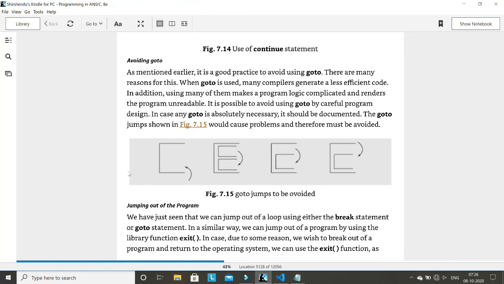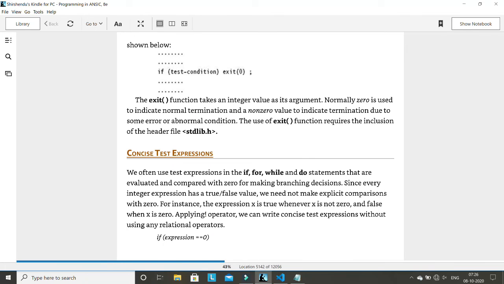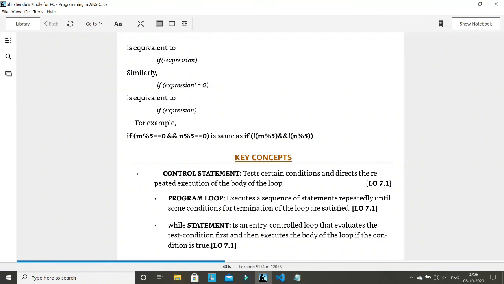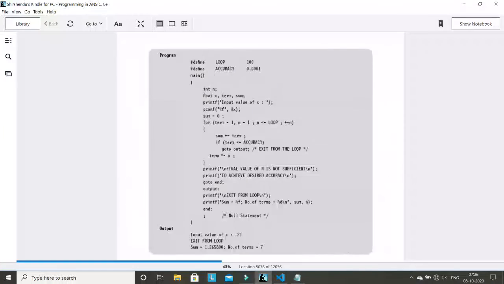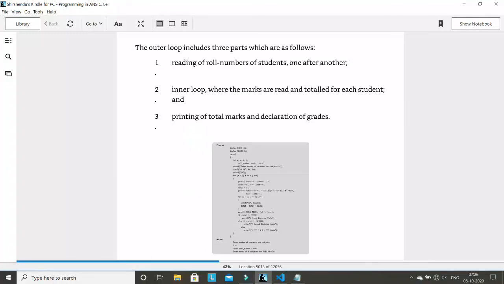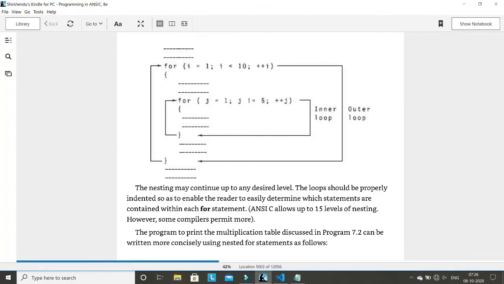Jumping out of a program, I have also explained. Jumping out of a program is called the break statement. Okay, so I think this chapter is finished. The only thing remaining is the nested for loop.